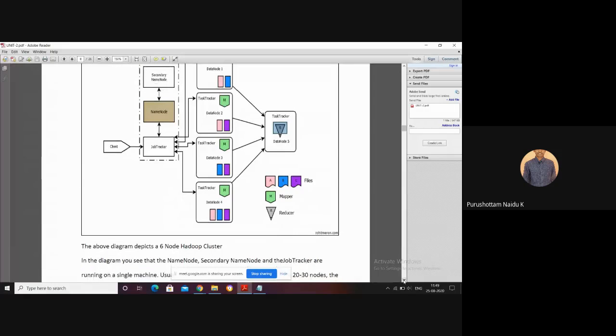Just listen. The client sends a request, which is taken by the job tracker. The job tracker gets the data locations from the name node. Then the job tracker assigns the task to each of the data locations with the help of the task tracker. On the initial data, the task tracker works based on the map function. It generates some intermediate results. On those intermediate results, the task tracker works again with the help of the reduce function. Then it gives the final result. That is the actual procedure of how MapReduce programming works.